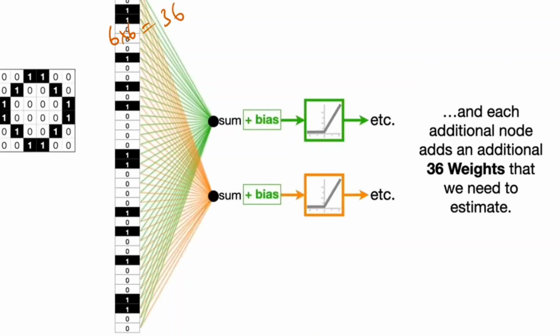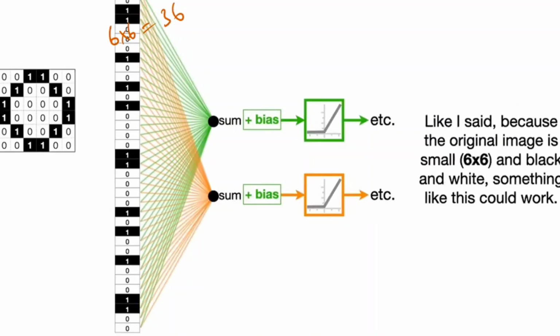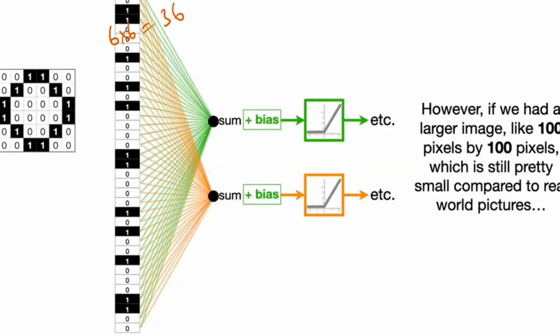Sir, here it is only 6 by 6 pixels. For example, if you have 100 by 100 pixels, how many nodes will you get in the input layer? 10,000 input nodes. For one neuron, 10,000 weights have to be updated, which means the process is going to be more complex. So that is the reason why we will not go with artificial neural networks. This is an interview question: why will you not select artificial neural networks for image classification?